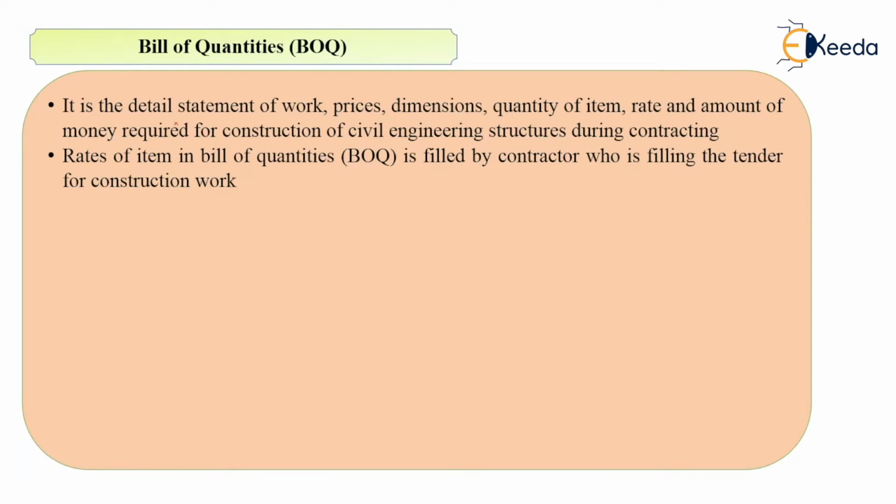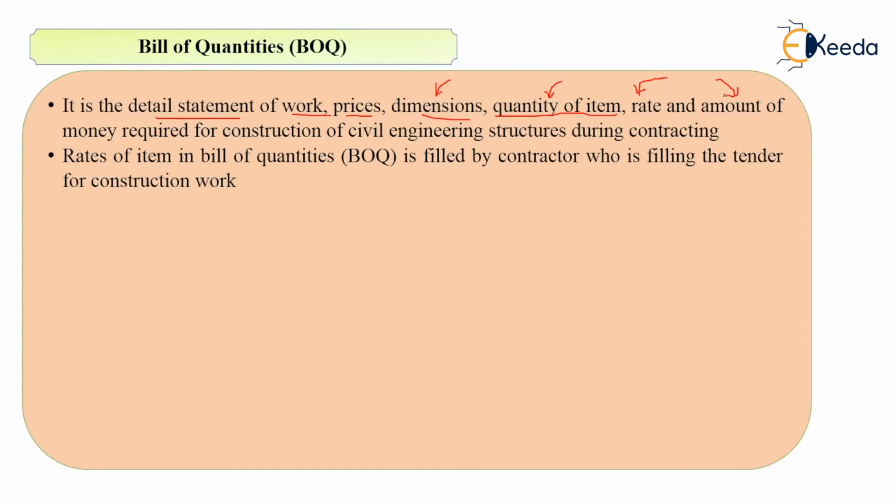See, it is a detailed statement of what type of work it is. It will have the description of item, the unit of item, the dimension of item, and the quantity of that item. For example, brickwork. Brickwork will be measured in meter cube. So it will also have the unit as well as the quantity you have calculated, the rate and the amount of money which will be required for the construction work.